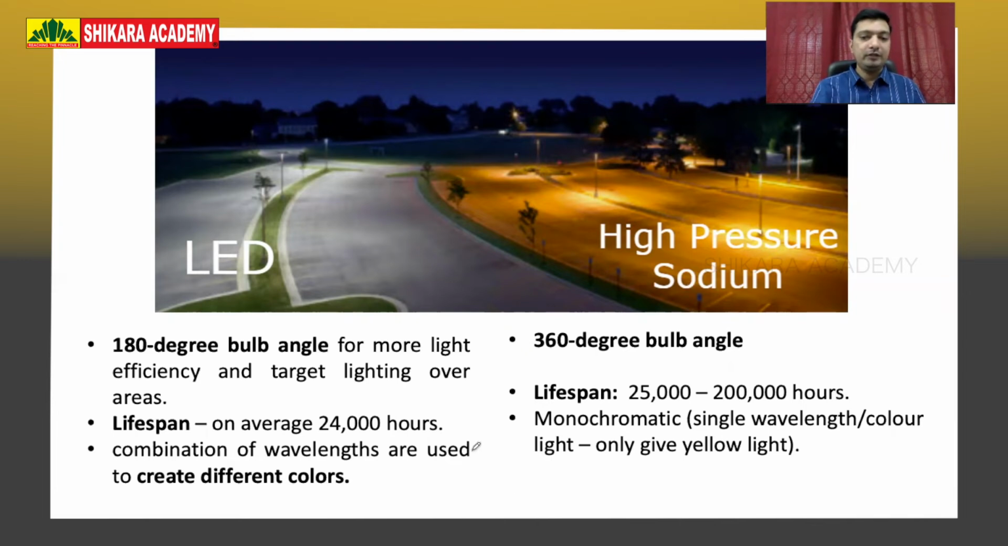Then combination of wavelengths. High pressure sodium lamps use monochromatic light. Mono means single wavelength or single color light, like only red, only blue, only yellow. They normally show yellowish light, so they are monochromatic. For LEDs, there is a debate whether they are monochromatic or not. They say at the individual level they are monochromatic, but we do have combinations of them. And that is why they carefully framed the last statement, as you see.